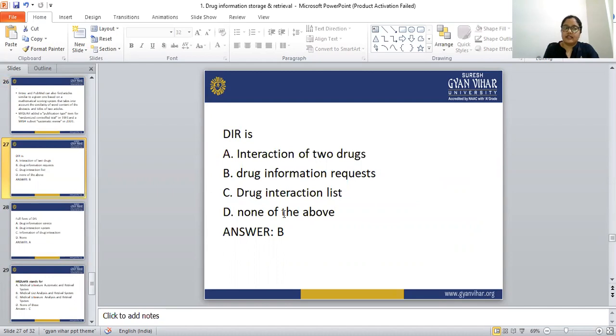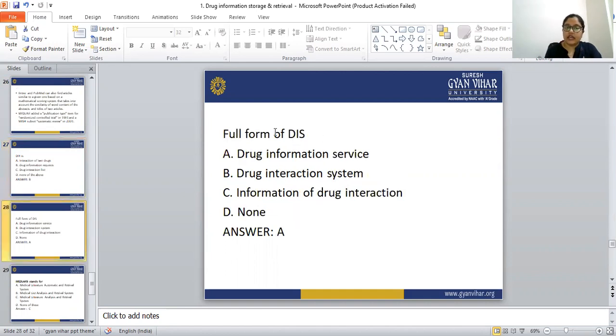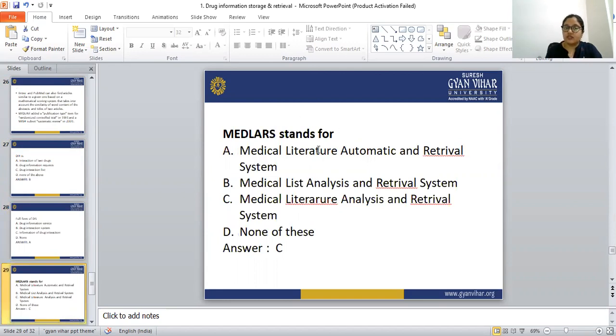Let's see some MCQs related to this topic. DIR stands for drug information request. DIS stands for drug information service. MEDLAR stands for Medical Literature Analysis and Retrieval System.